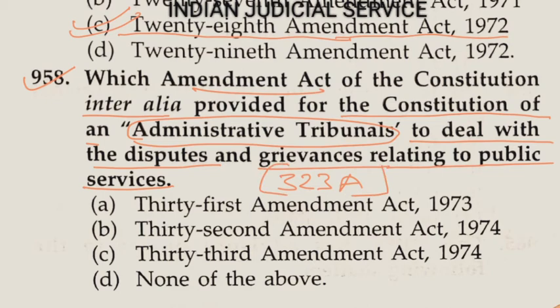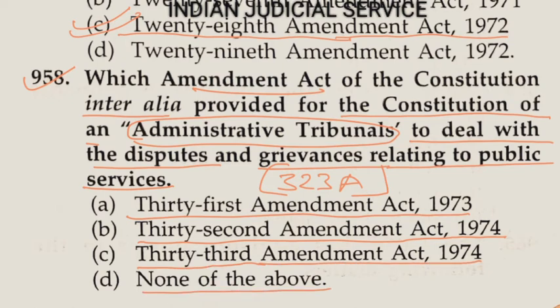So by which Amendment Act? Option A, 31st Amendment Act 1973. Option B, 32nd Amendment Act 1974. Option C, 33rd Amendment Act 1974, and option D, none of the above. So clearly the answer is here none of the above.